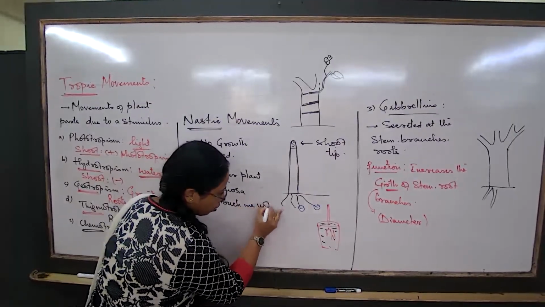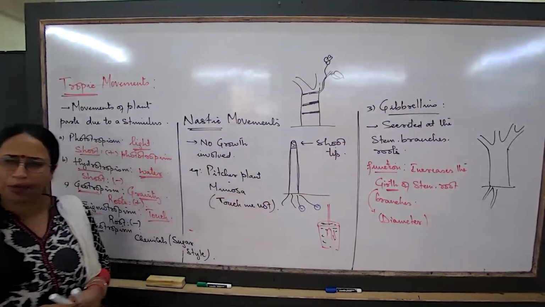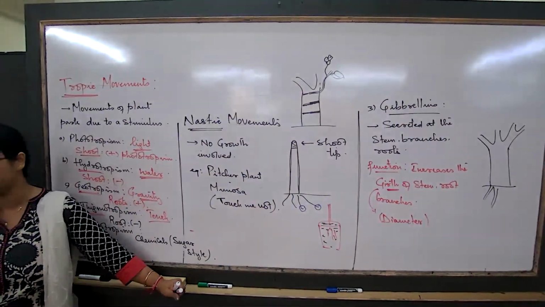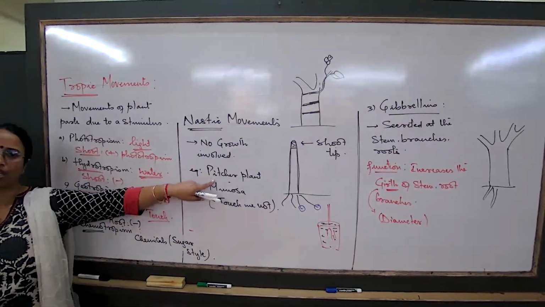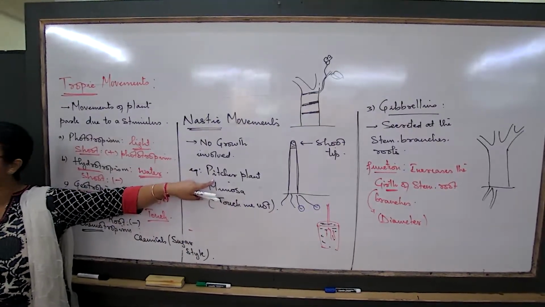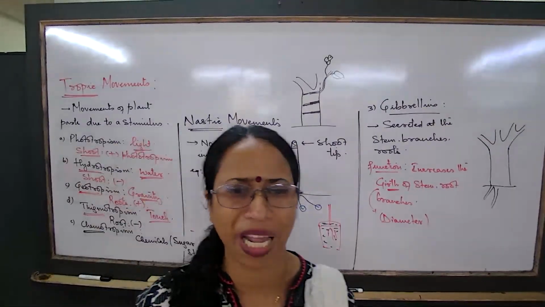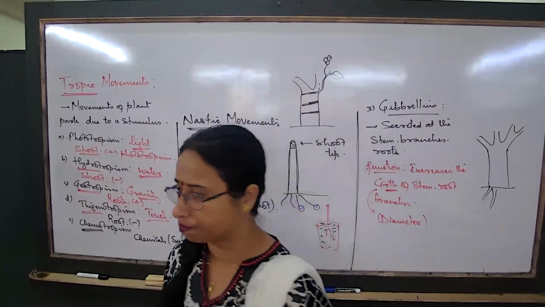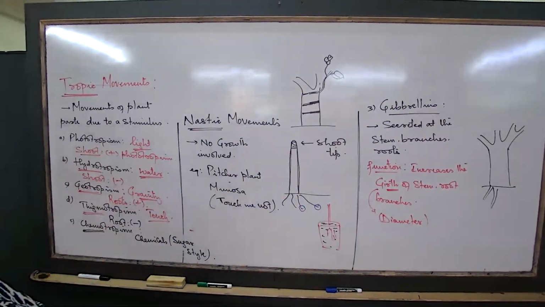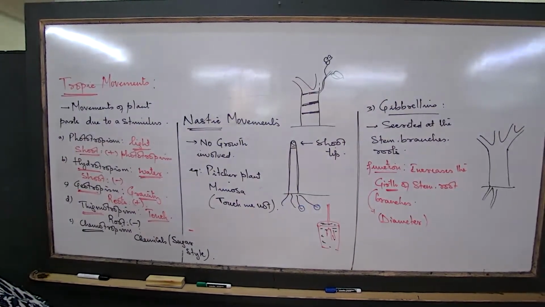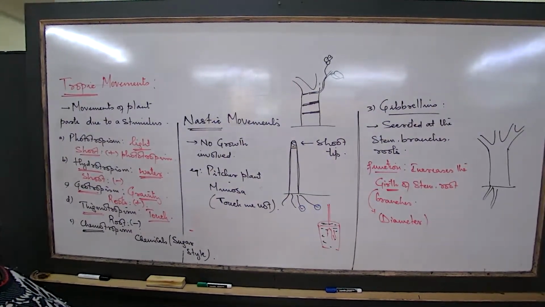What is the type of movement here? For the pitcher plant, what is happening? What type of movement in the pitcher plant? The pitcher plant that we talk about is a modified leaf, right? Just get to see this leaf. How does it look?